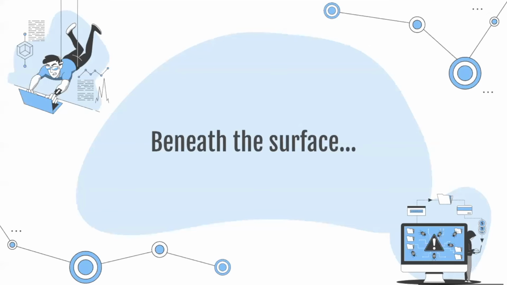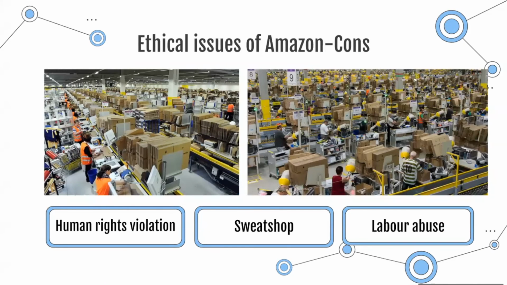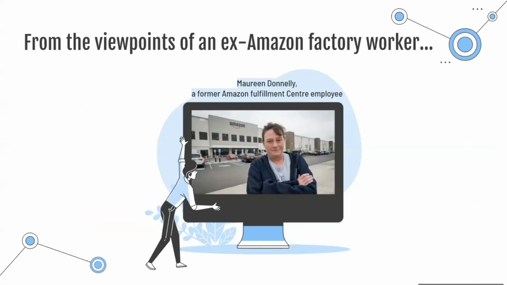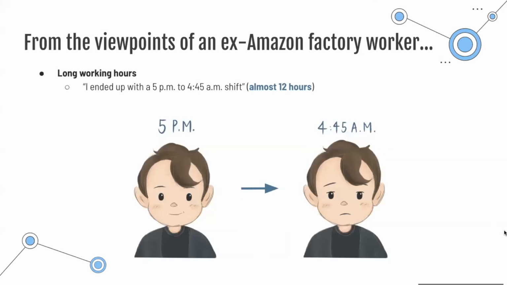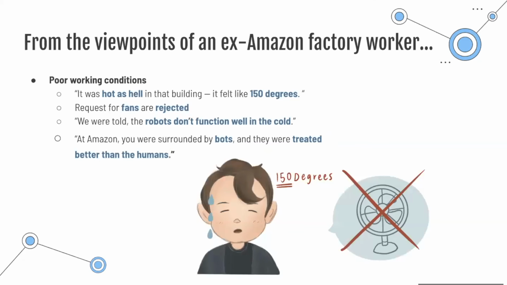However, when we take a look beneath the surface, it is not difficult to find that they have been involved in ethical issues such as running sweatshops and violating human rights by labor abuse. Here are some viewpoints from Maureen Donnelly, a former Amazon Fulfillment Center employee in Staten Island, United States. Firstly, she mentioned that she had long working hours of almost 12 hours. Secondly, the work conditions are very poor.